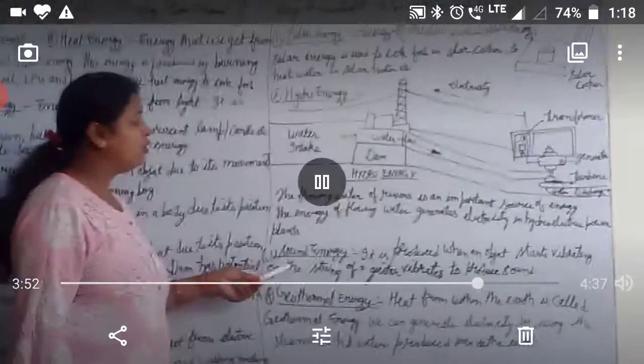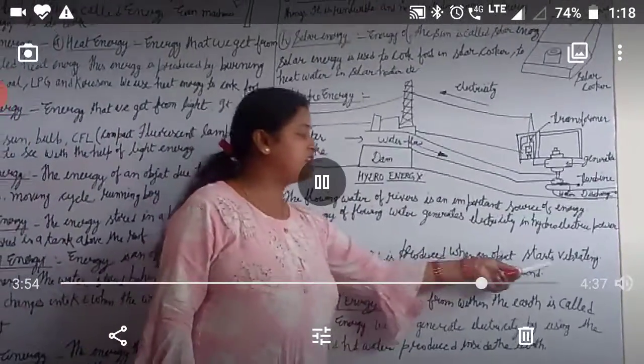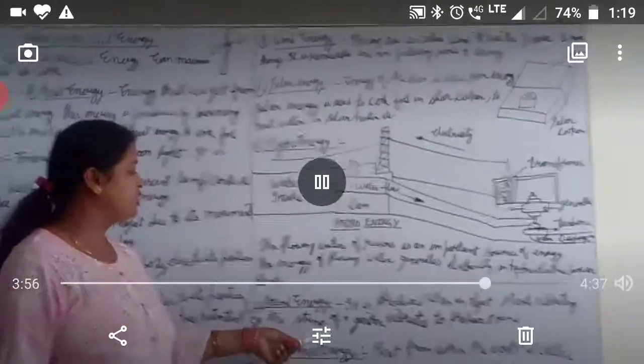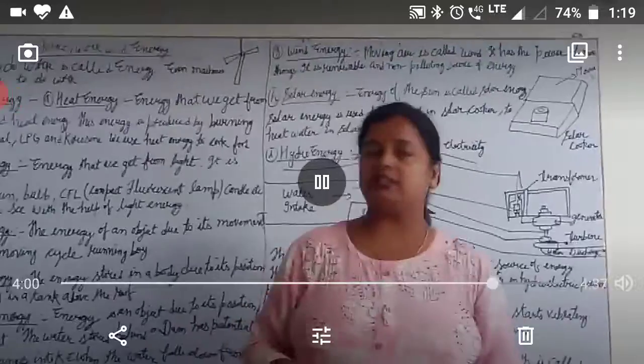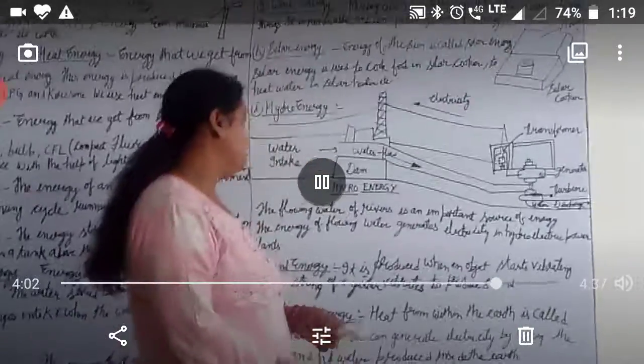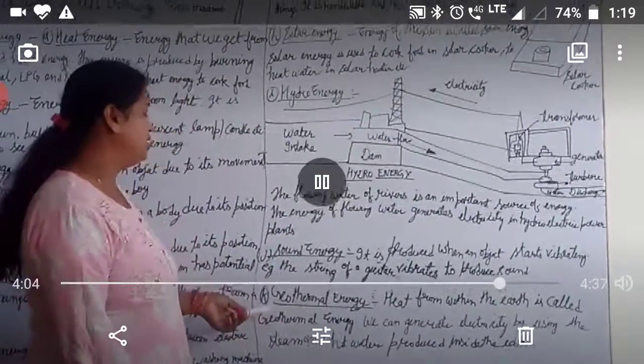Clear beta? Sound energy. It is produced when an object starts vibrating. Just like the string of a guitar vibrates to produce sound, we also use a synthesizer, dholak and drum beats. Clear? That is a kind of sound energy.